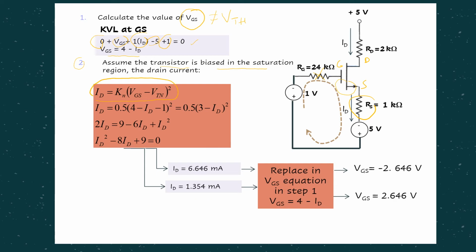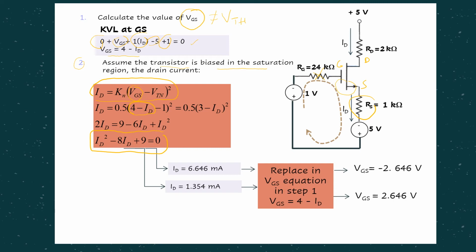We substitute everything, but for VGS, we substitute the form 4 minus ID. VGS equals 4 minus ID. Other components we just substitute. If we rearrange this equation, it will be in quadratic form as well, so you are supposed to get two answers.